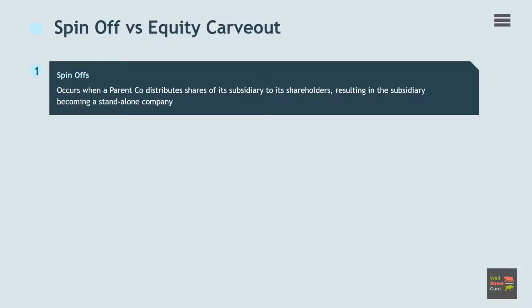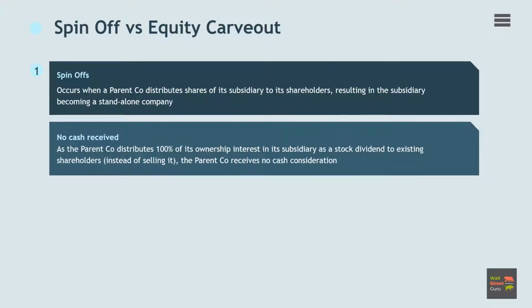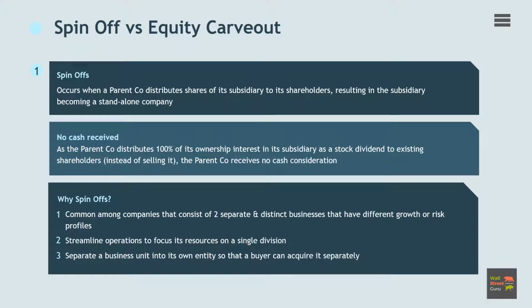A spin-off occurs when a parent company distributes shares of its subsidiary to its shareholders, resulting in the subsidiary becoming a standalone company. As the parent company distributes 100% of its ownership interest in its subsidiary as a stock dividend to existing shareholders, instead of selling it to the shareholders, the parent company typically receives no cash consideration or sale proceeds for the spin-off. Spin-offs are most common among companies that consist of two separate and distinct businesses that have different growth or risk profiles.